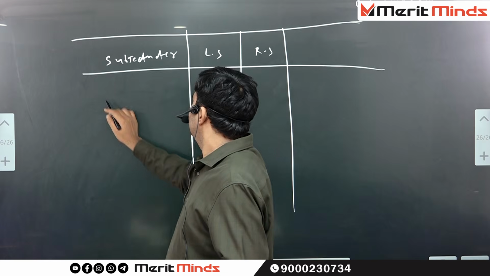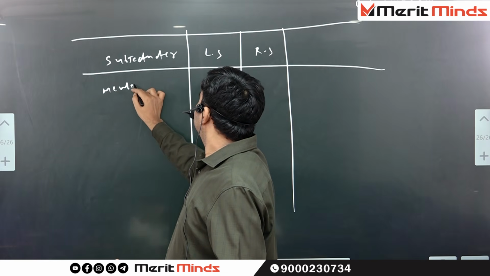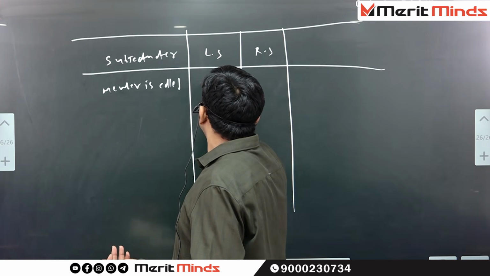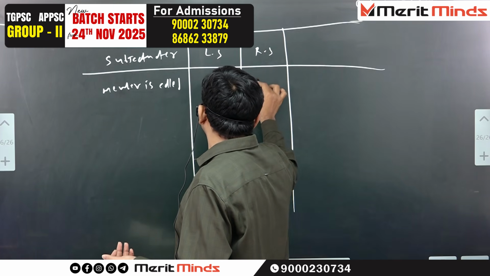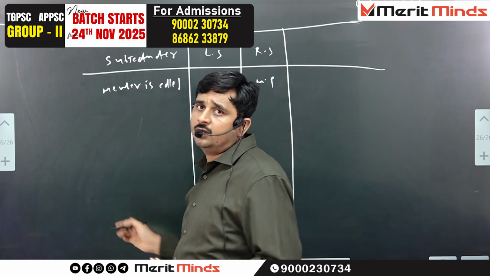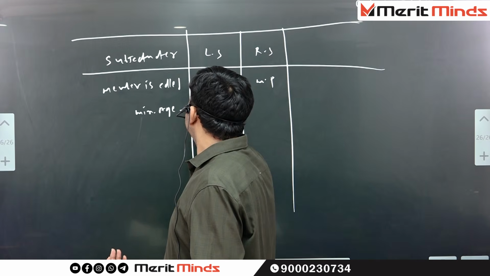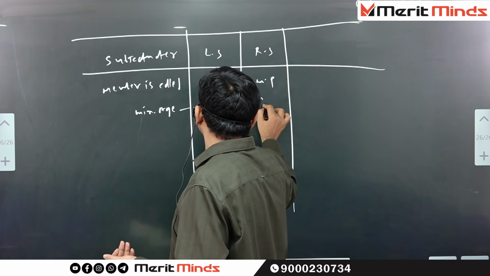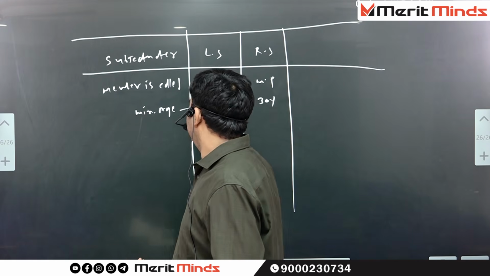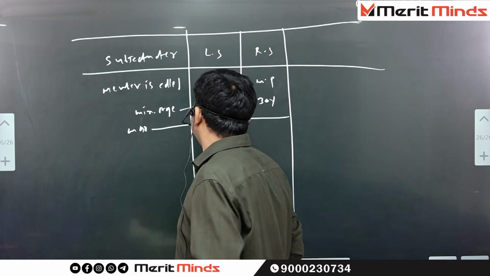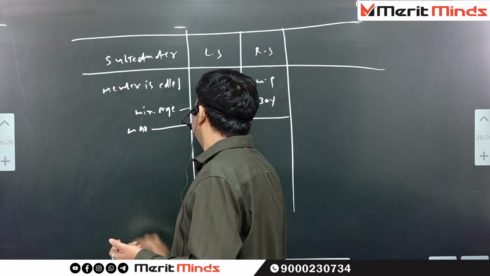For example, a Lok Sabha member is called MP, member of parliament. A Rajya Sabha member is also called MP, member of parliament. Minimum age to be elected: Lok Sabha 25, Rajya Sabha 30. Maximum age is not mentioned in the constitution. Maximum age is not there.